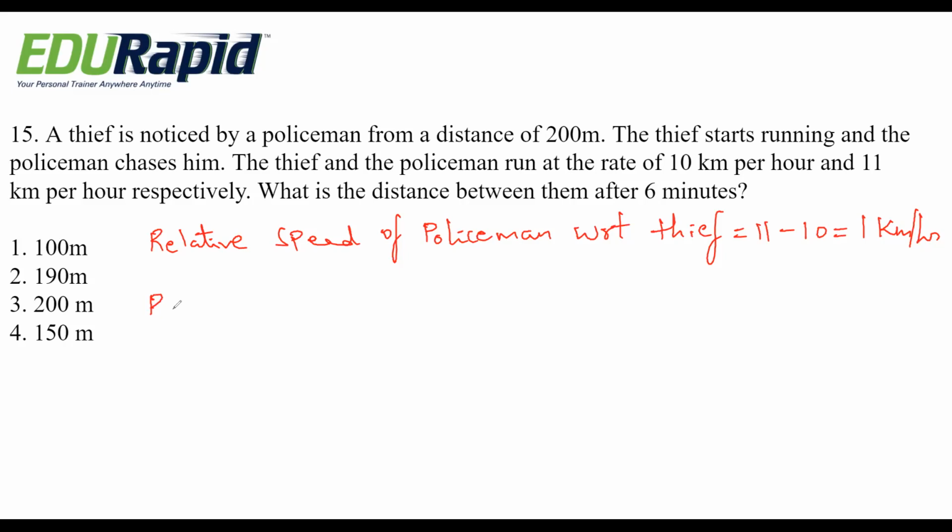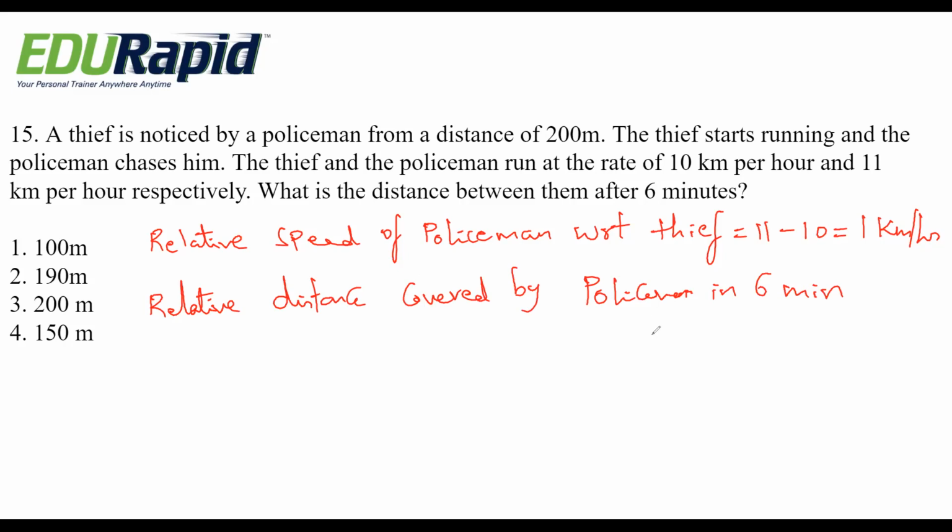Next, relative distance covered by policeman in 6 minutes. It is how much? Speed into time. For distance, it is formula speed into time. That is 1 into time is 6 by 60, that means 1 by 10 kilometer.